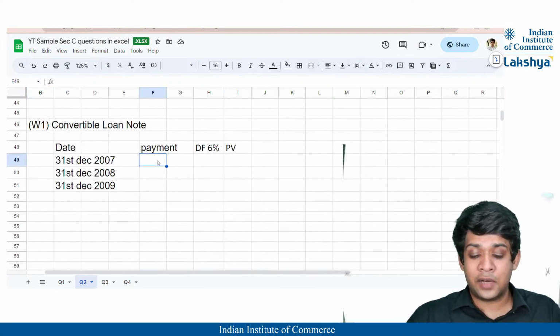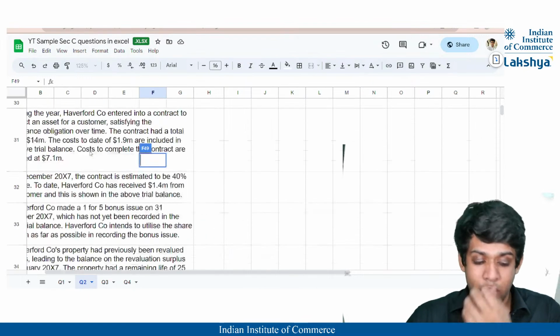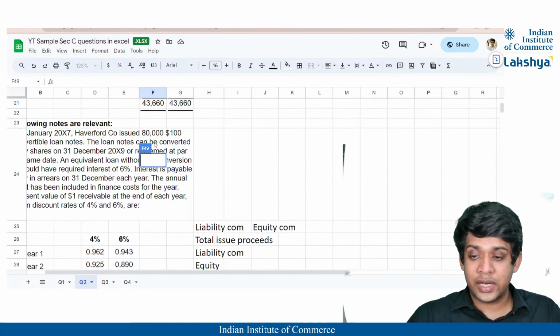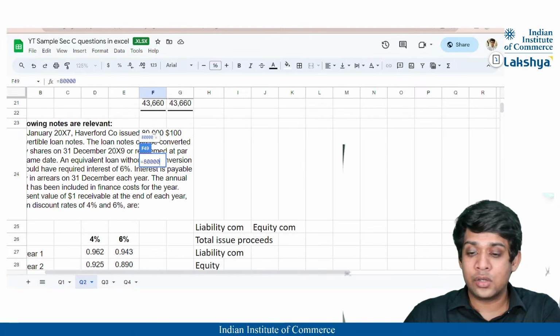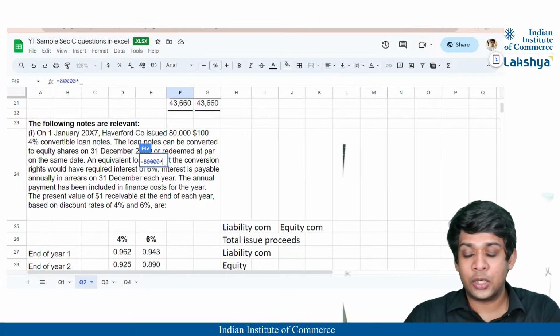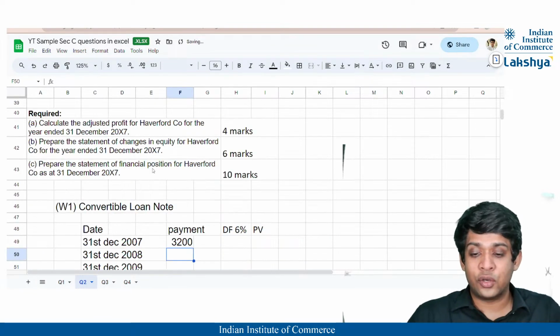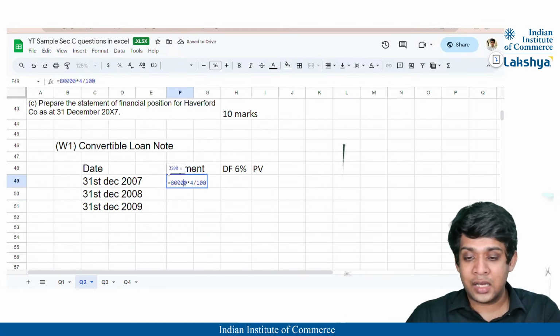So if it is redeemed at par, firstly, what are the cash flows? The cash flows depend on what value of loan note is issued. It is 80,000, correct? You can see the first line, 80,000 value of loan note is issued. And on that, how much interest rate are you paying? The interest rate that you're paying is 4%, correct? So 4 divided by 100. So your cash flow is nothing but 3,200, or I'll just state it as 320 here.